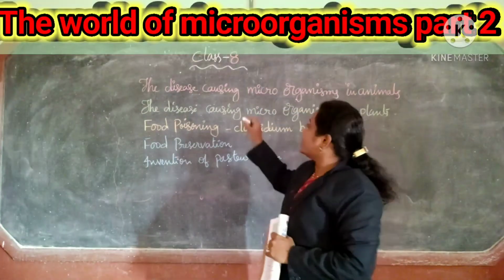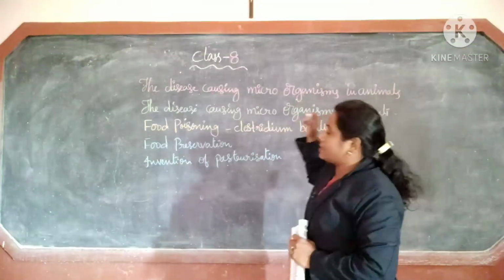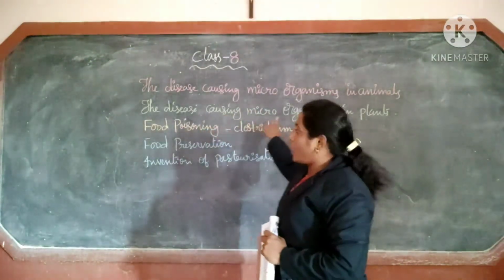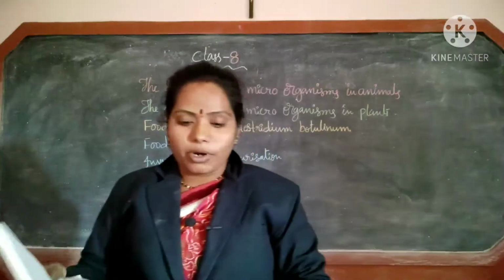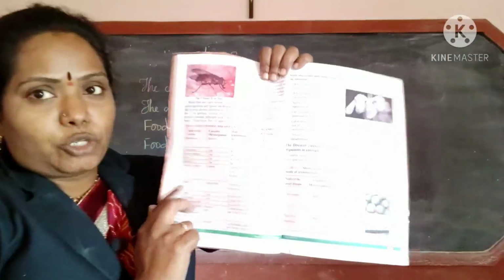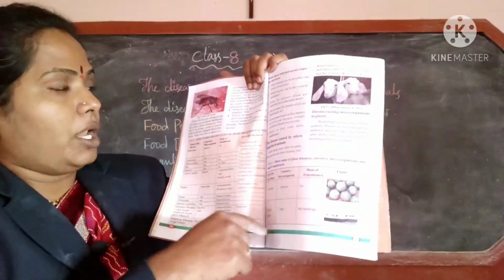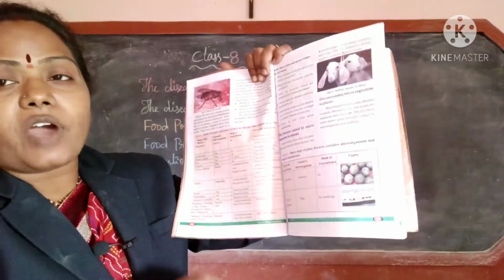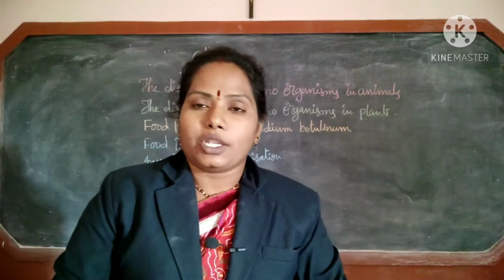Here, the disease causing microorganisms in animals. Next, disease causing microorganisms in plants. Now we are going to learn about that topic. In your textbook, there is a table given on page number 44. So you have to open it, then you see.